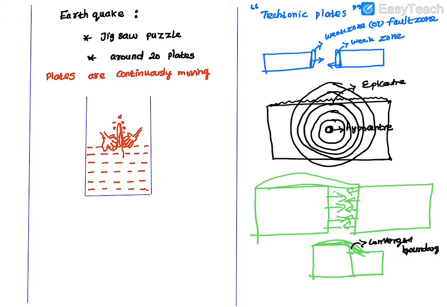Okay, and you know how a hill is formed. Whenever two plates suddenly collide with each other, there will be some sudden bump, and the surface will be enlarged. That is called a convergent boundary. This kind of process happens during the formation of mountains and many hills also. And the next one, divergent boundary.